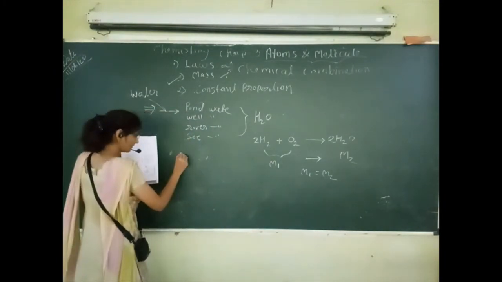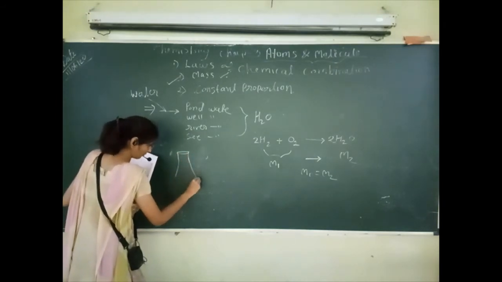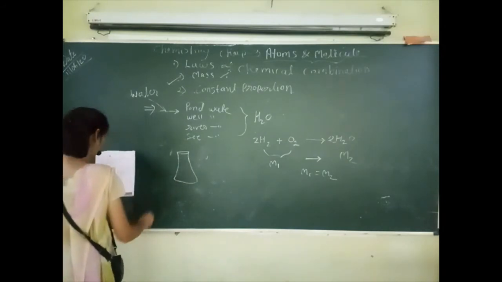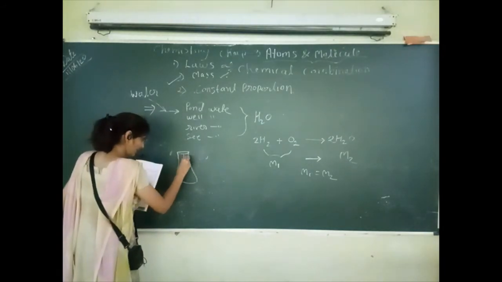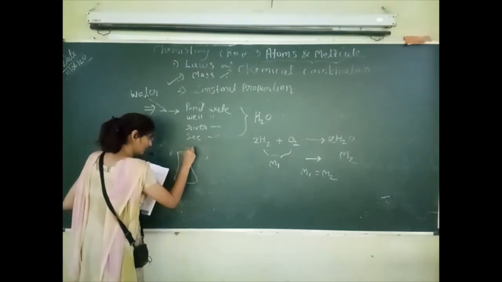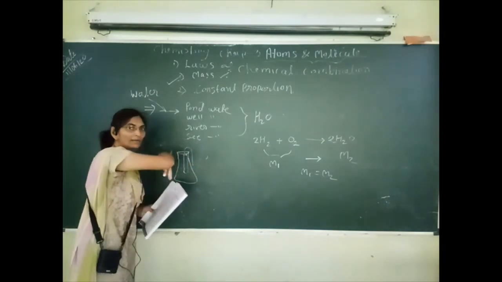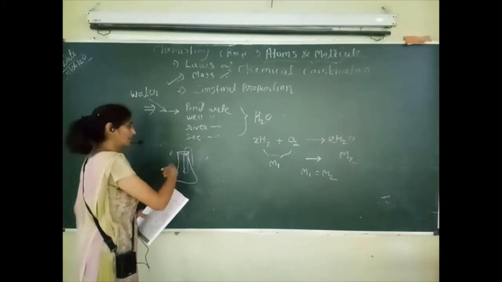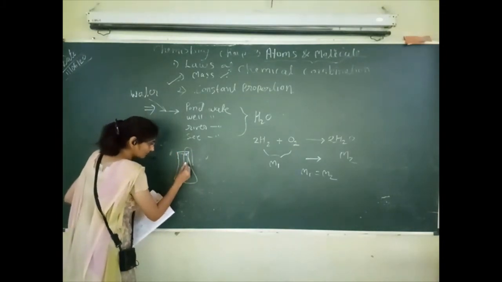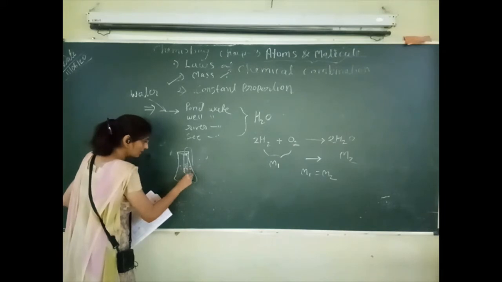You know very well what a conical flask is. A conical flask is given here, and one test tube is given here, and this test tube is tied by thread for hanging, so that it will not get tilted or slanted, so that the chemicals from this test tube will not get mixed before we take the weight.